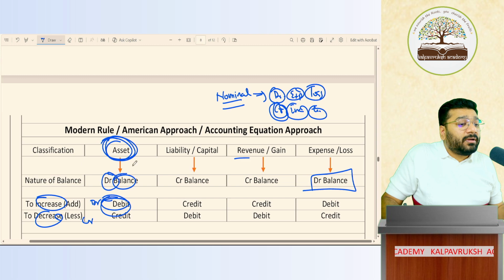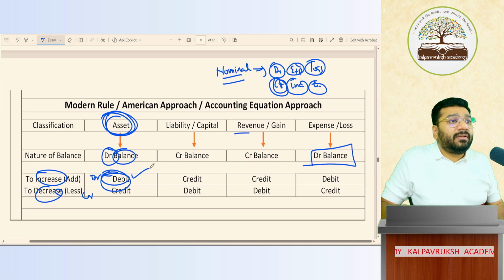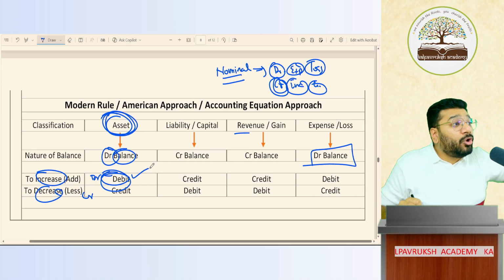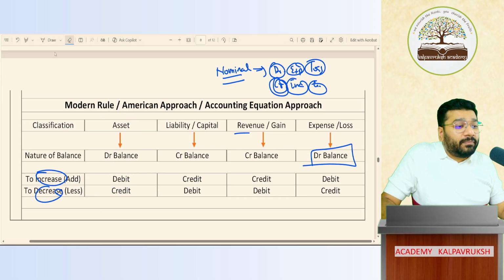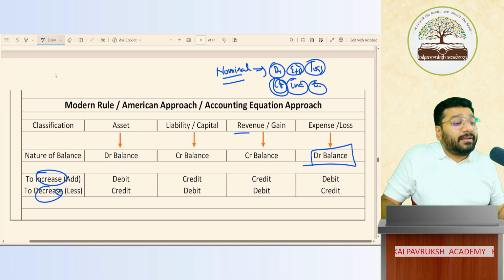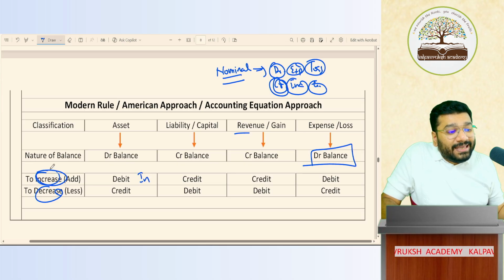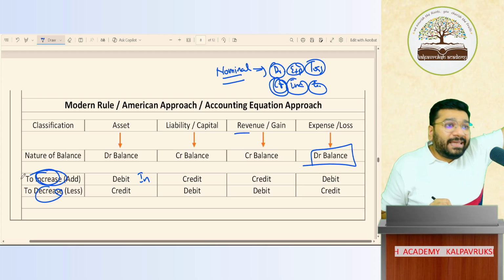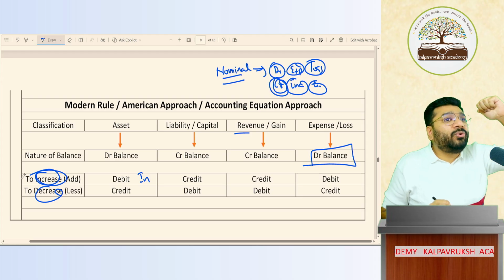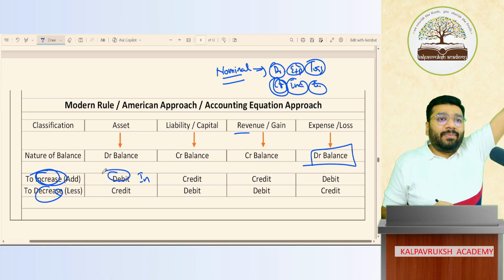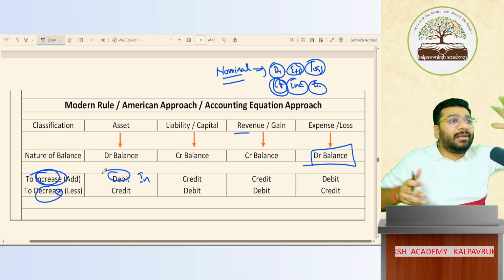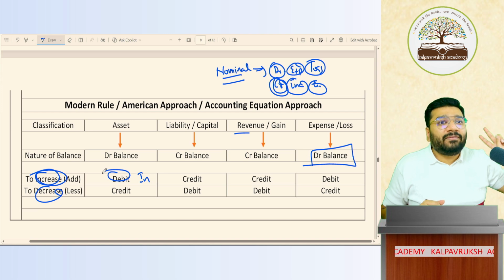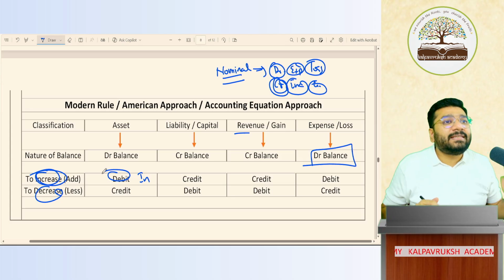So when I say to increase the asset, give a debit, this is coming from what rule? The golden rule. Tell me, people, in the golden rule, cash is what? A real account. What is the real account's rule? Debit what comes in. In means what? Increase. To increase, in the golden rule, what do I do? Debit. So in the golden rule, if you debit, in the modern rule also you have to debit only. There you say I will debit; here if you say credit, it will be wrong. The rule will be the same. Whether you follow this route or that route, the rule will be the same. Got it? Not got it?